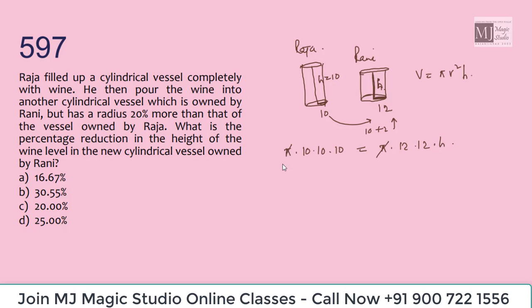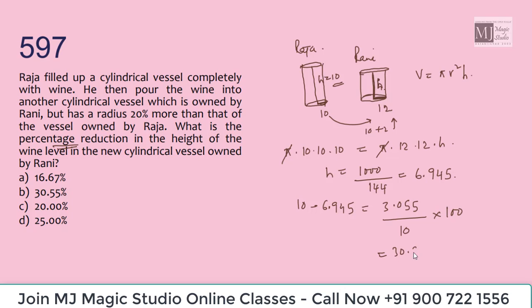So if we cancel this, we get what? h equals 1000 by 144, that is 6.945. So what is the reduction in the height? Reduction in the height is 10 minus 6.945, that will be 3.055. So what is the percentage reduction in height? Percentage reduction in height would be this divided by the original height, 10, into 100, that is 30.55%.